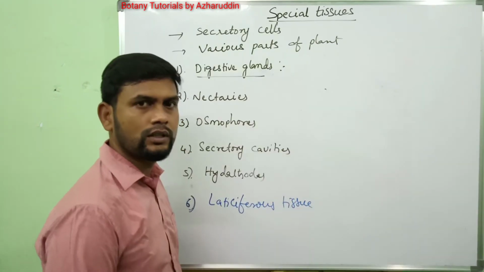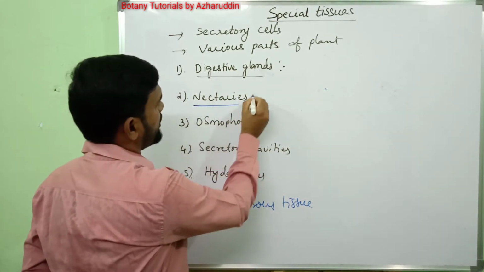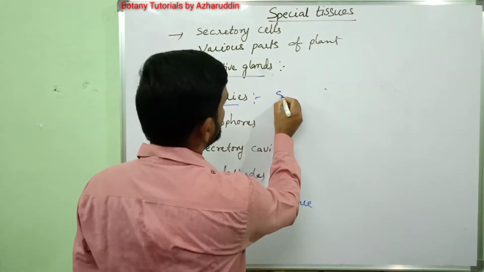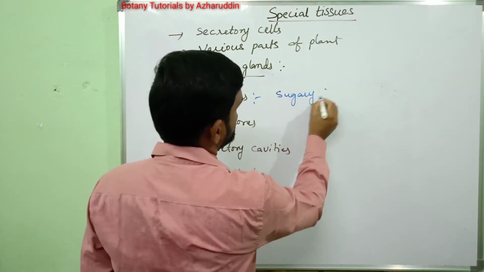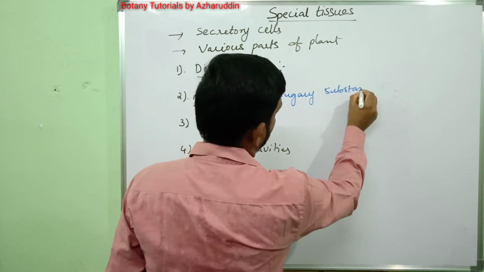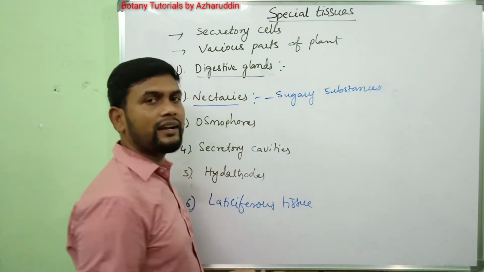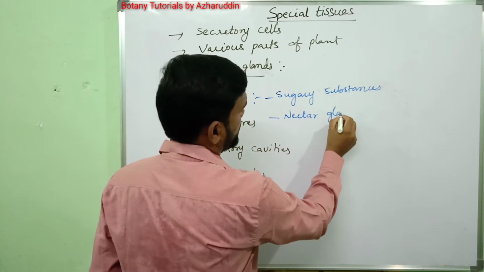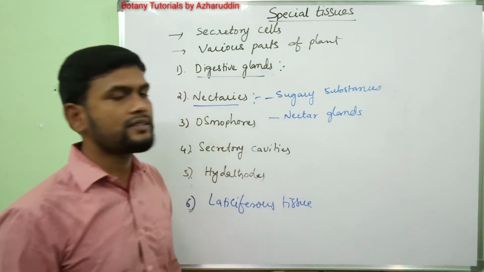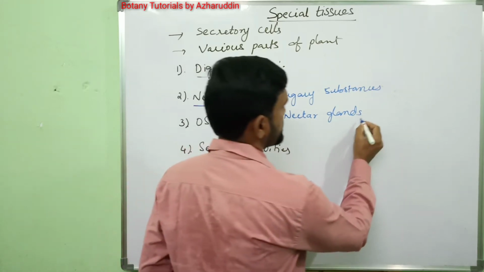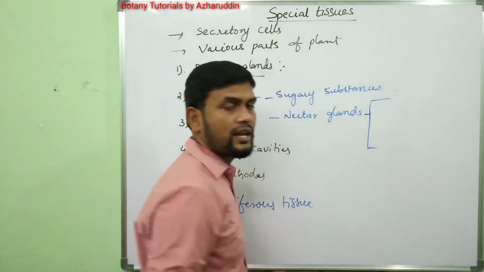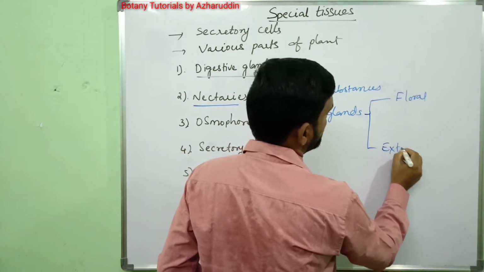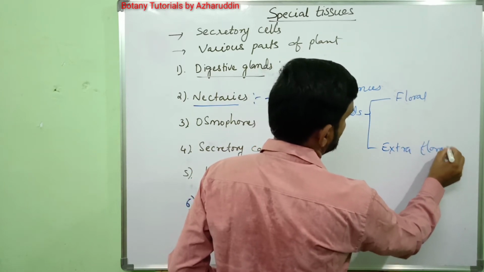Coming to the second type, nectaries. Nectaries are glands which secrete sugary substances, and they are also called nectar glands. Nectar glands are classified into two types: floral nectaries and extrafloral nectaries.